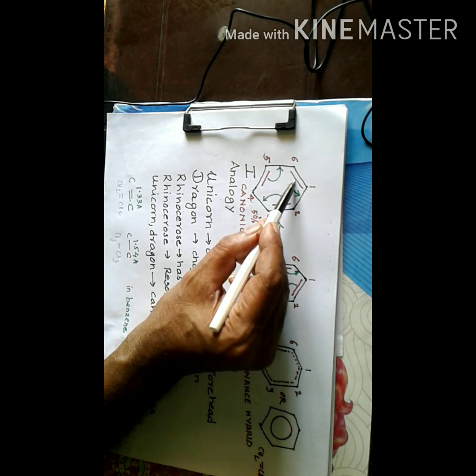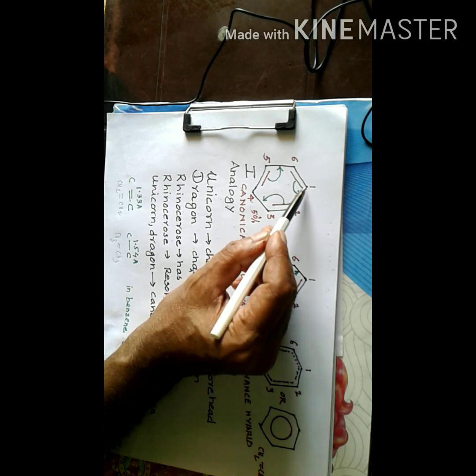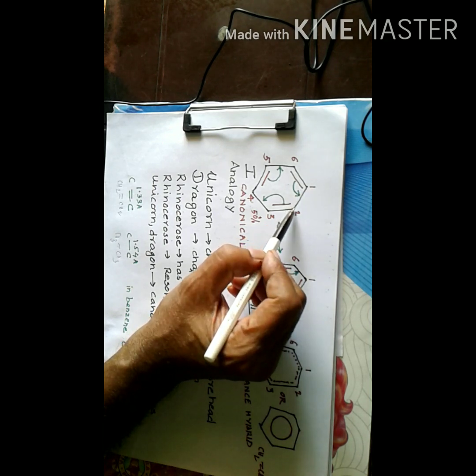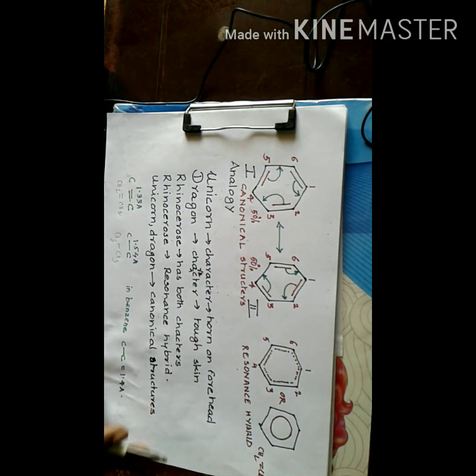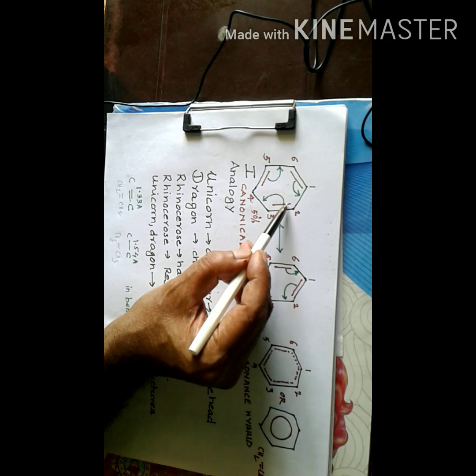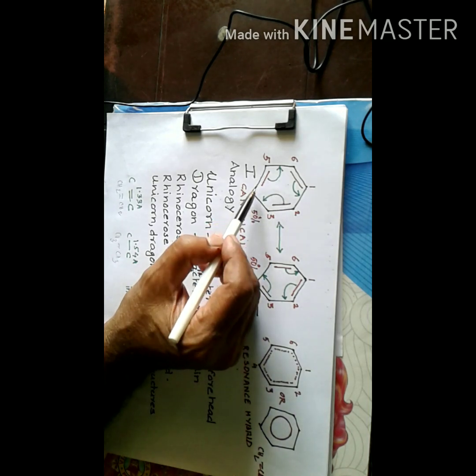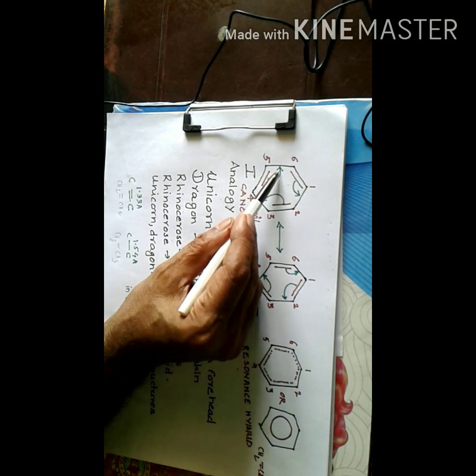Now the curved arrow starts from the middle of the pi bond, and ends at the middle of the carbon 1 to carbon 2 bond. Now simultaneously this 2,3 bond will be shifting in this direction and the 4,5 bond will be shifting in this direction.